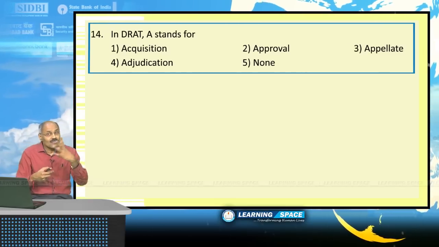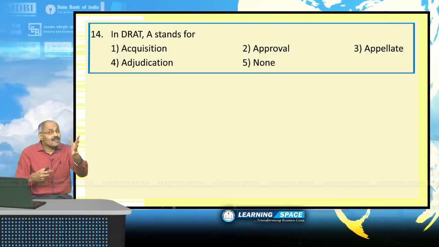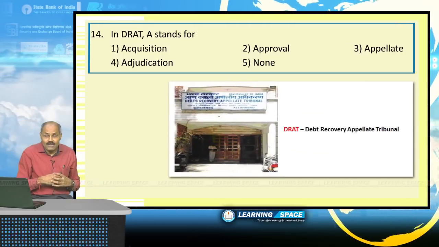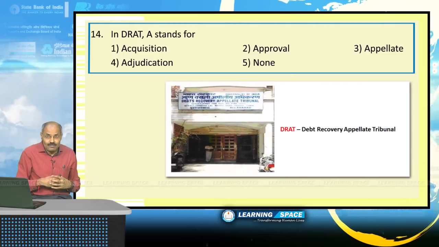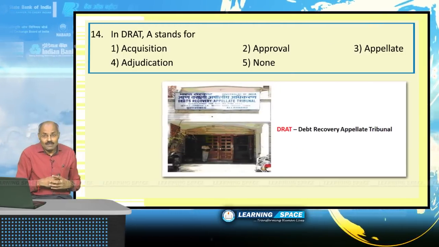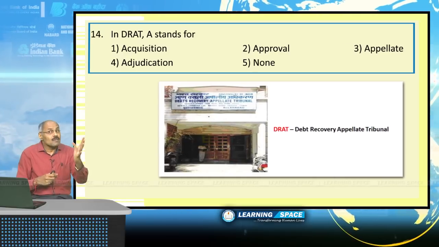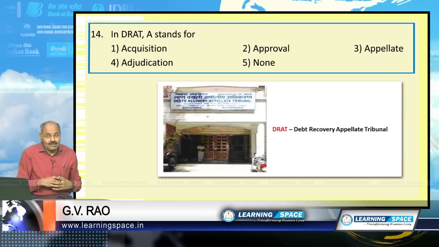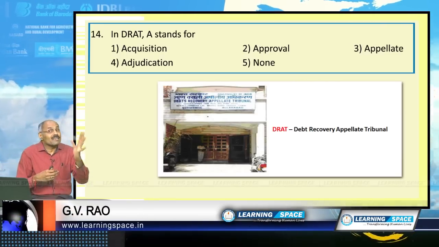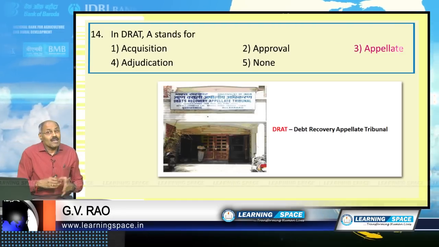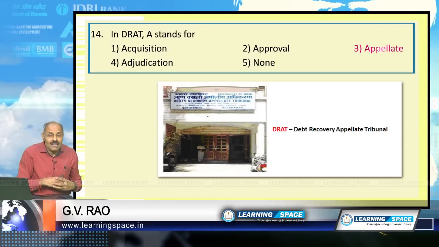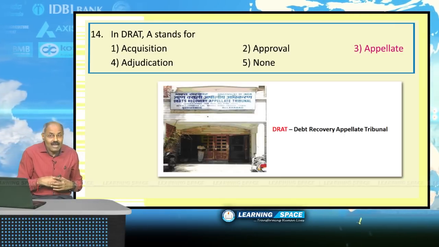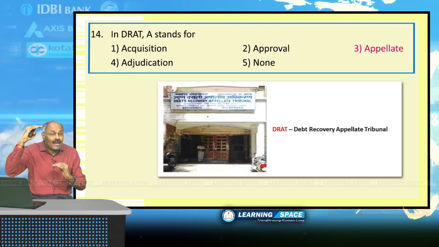DRAT stands for Debt Recovery Appellate Tribunal. All of you are well aware of debt recovery tribunals. They were established to solve the problem of non-performing assets, but they could not function with the expected effectiveness. If the party is not satisfied with the judgment given by the debt recovery tribunal, they can approach the debt recovery appellate tribunal.